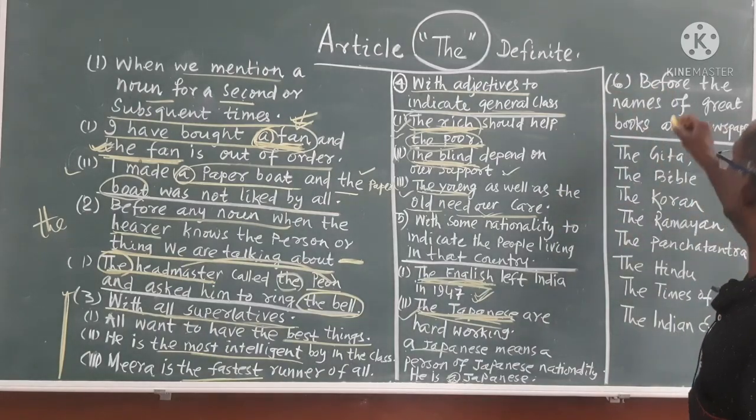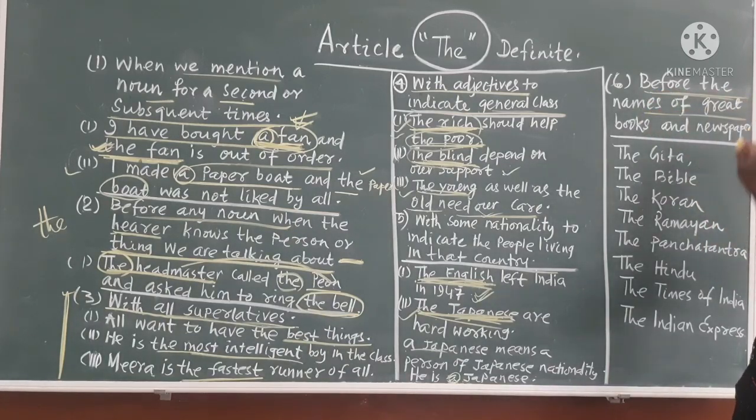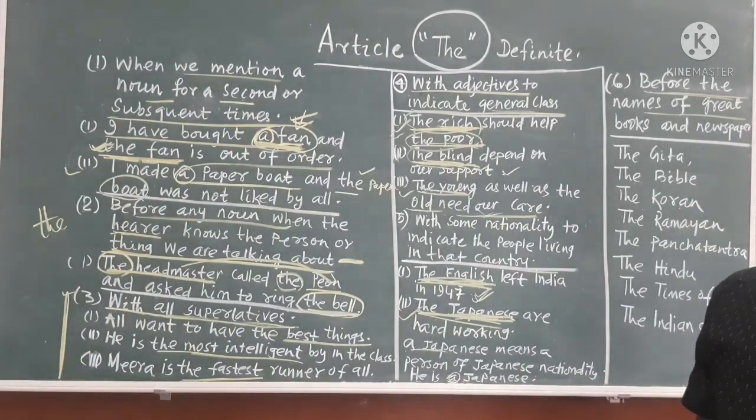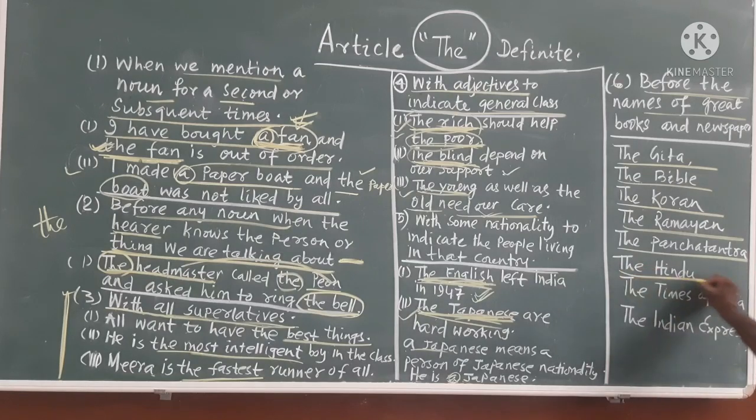Another point is there, that it is known to you already. Before the names of great books and newspapers, you can use the. So the Gita, the Bible, the Quran, the Ramayana, the Panchatantra, the Hindu, the Times of India, the Indian Express.